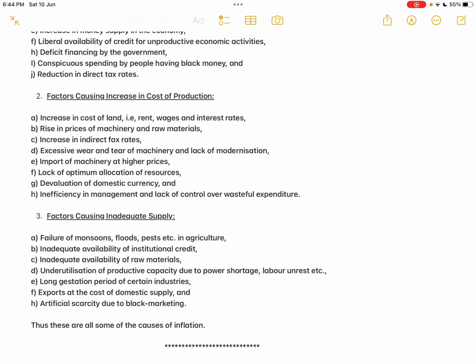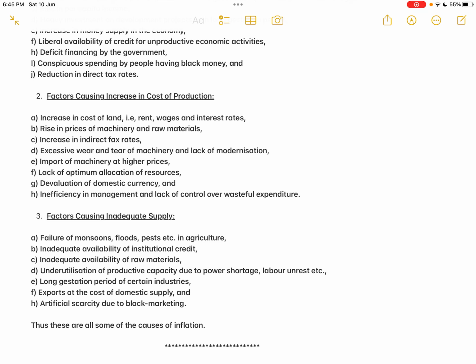Okay. Then the next one is the lack of optimum allocation of resources, meaning optimal, proper allocation of resources. If the resources are allotted properly, that means what? Maximum output at minimum cost. That will happen with the efficient allocation of resources. Then the producers in the country will be able to produce the maximum output at minimum cost of production.